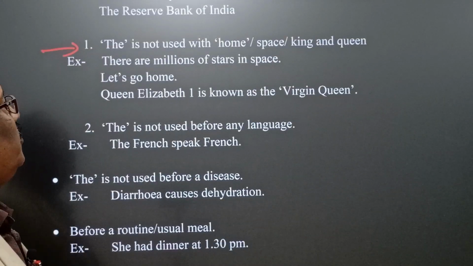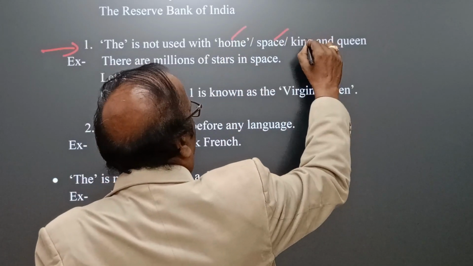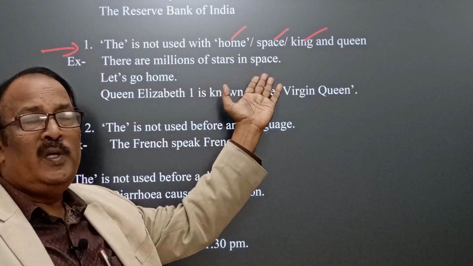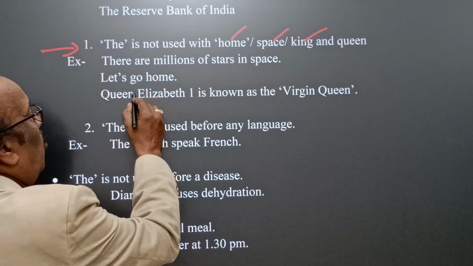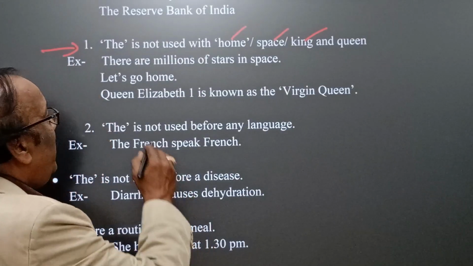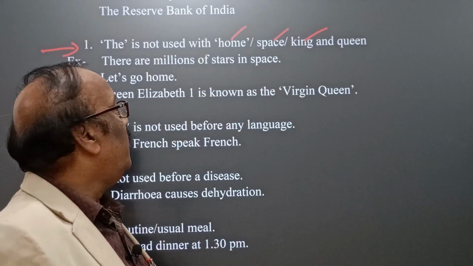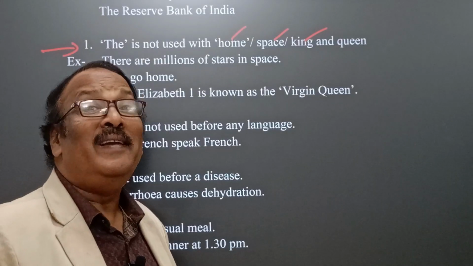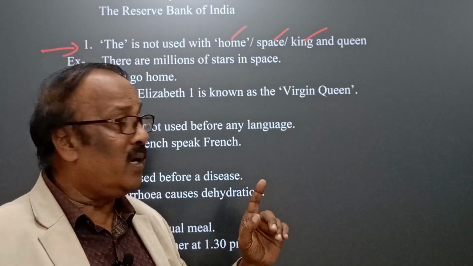"The" is not used with home, space, king or queen. Yes. There are millions of stars in space. Yes. Not "the space". Let's go home. Home is general, not "the home". Yes. Queen Elizabeth I is known as the Virgin Queen, as she was unmarried. Okay, we cannot write "the Queen Elizabeth I".